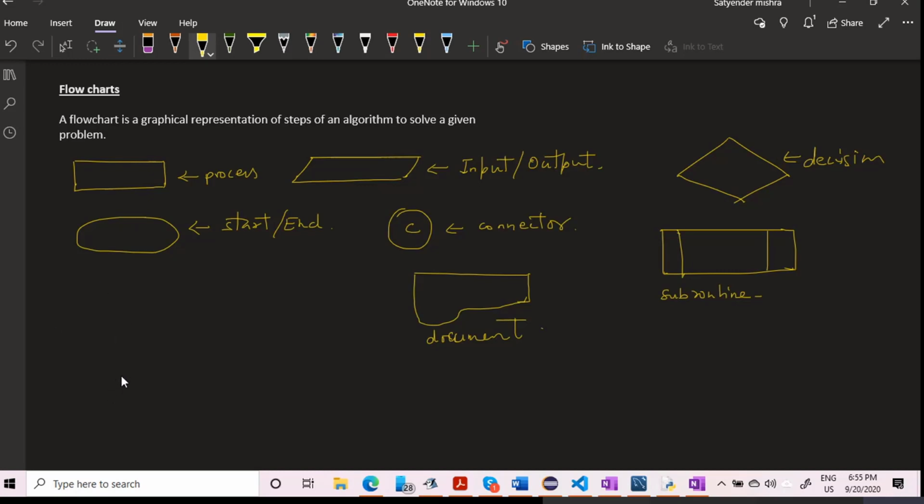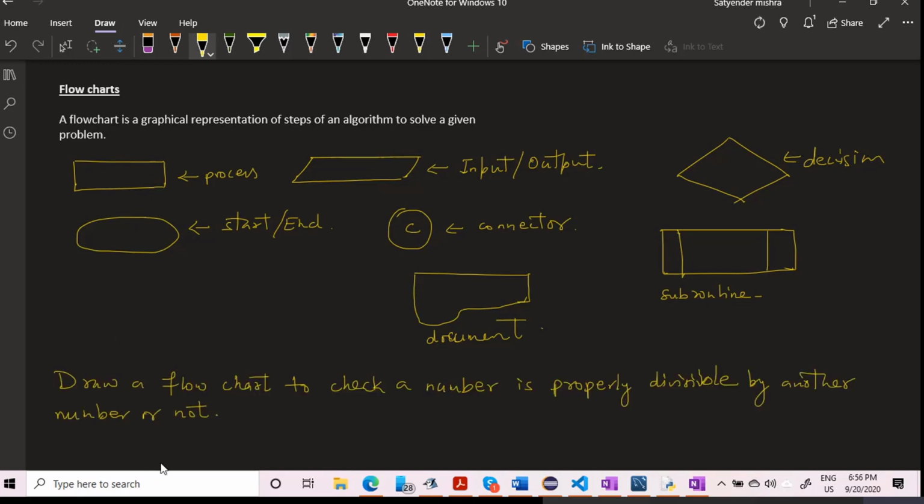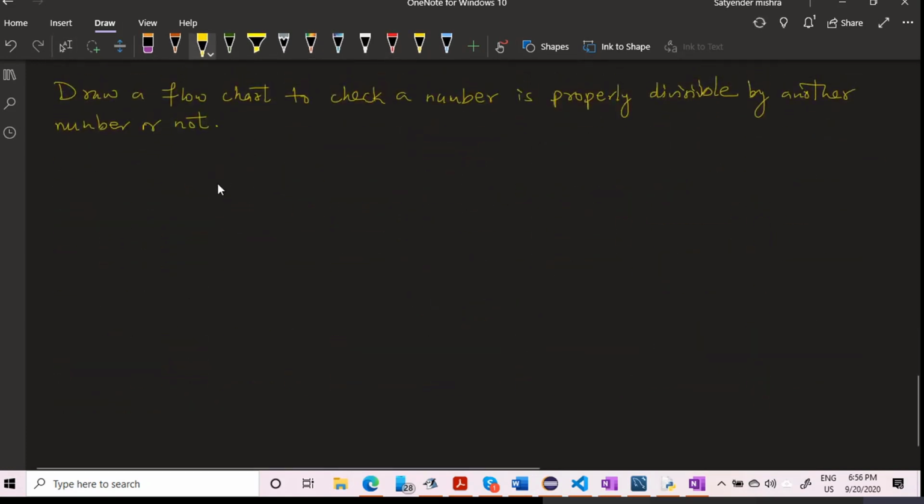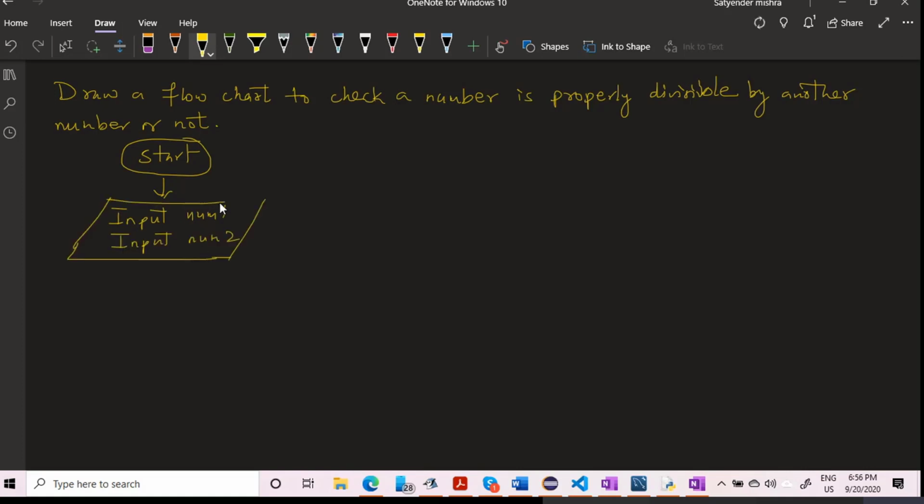Say I'm taking one problem and I'm drawing a flowchart of that. Okay, so I'm drawing this, so you will get an idea. So here I have to take two numbers as an input. So first thing I need to do is I need to start, right? Then I need to take input num1, then I will take another input and I'll keep these two instructions inside a parallelogram. Then I will try to divide num1 by num2, right? So I'm writing here q is equal to num1 divided by num2, and a condition like this is okay.